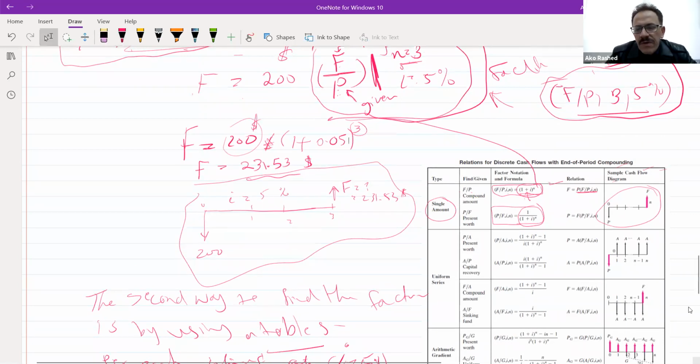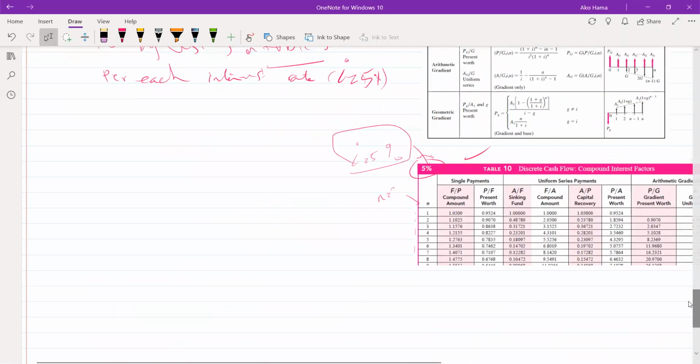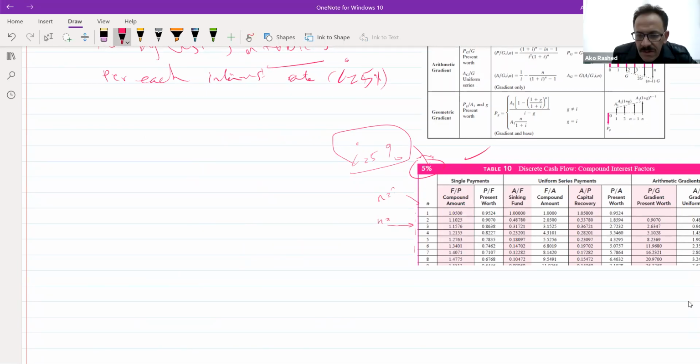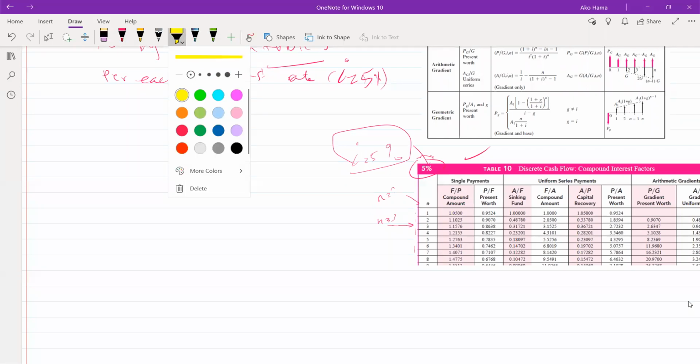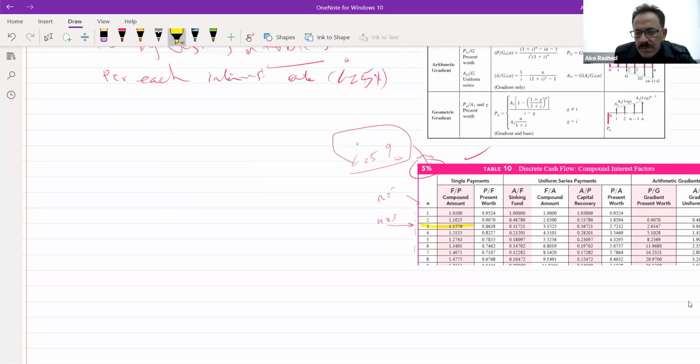So n equals 3. I should focus on the row where n equals 3. So here's n equal to 3.